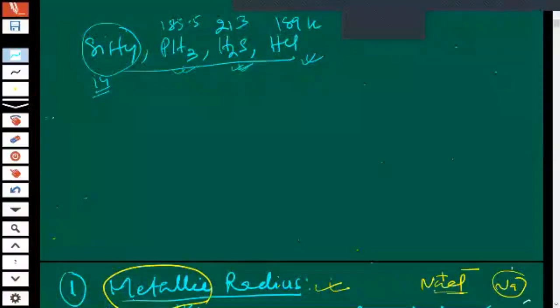Okay, children. So SiH4, I know this is less than all. Then tell me which should be having the highest boiling point. H2S. Okay, children.